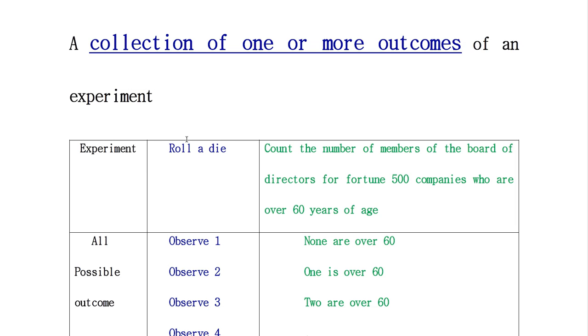This is written in blue words, and this is another example, written in green words: count the number of members of the board of directors for Fortune 500 companies who are over 60 years of age. So this is our experiment. Our task is to count the members of the board of directors of 500 companies whose age is above 60 years.